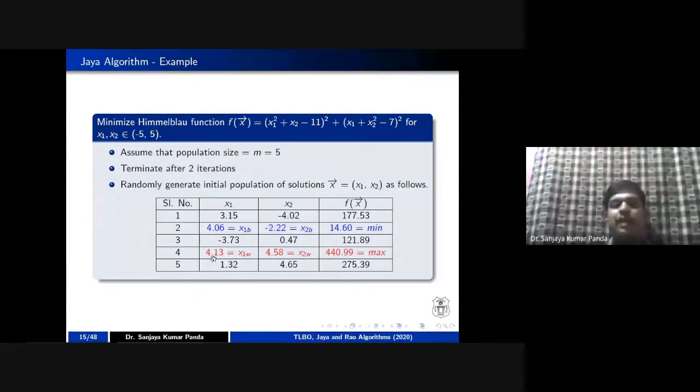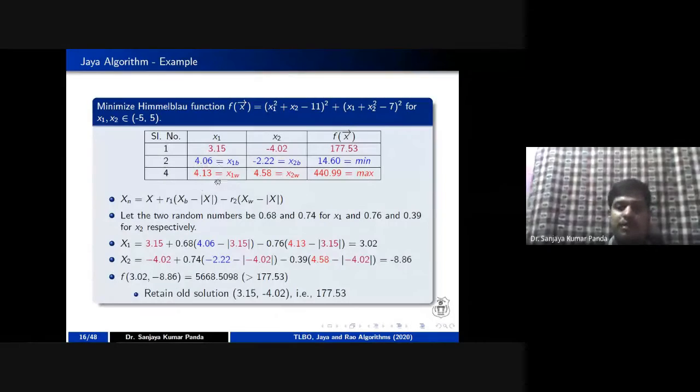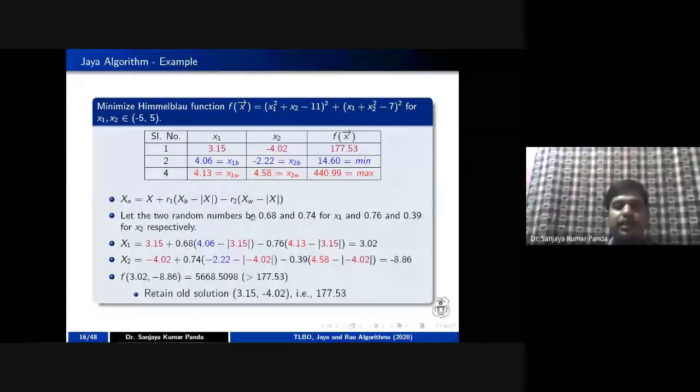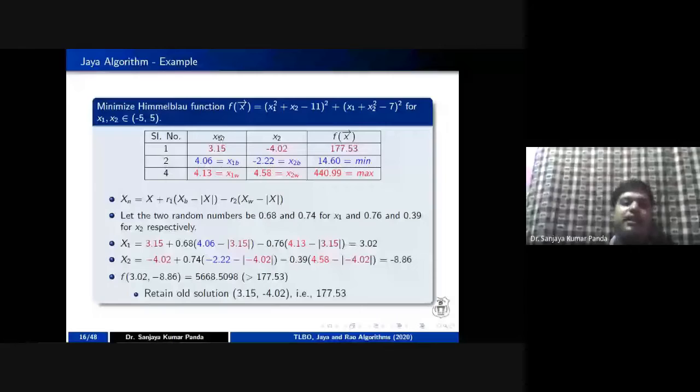So in the first case, I am taking population 1. I want to improve population 1 using the best population as well as the worst population. I told you this particular formula. So I can write 3.15 as my current value, plus I have generated a random number R1. Let's say the random number is 0.68. It may be any value between 0 and 1. And the best solution value is 4.06 minus my current value. My current value is 3.15, and we are taking the modulus. If it is negative, then you make it positive, right? So I am calculating here.